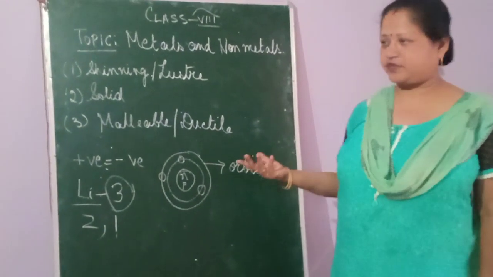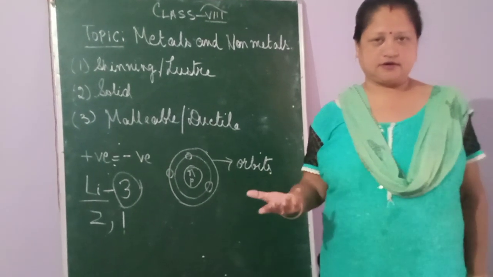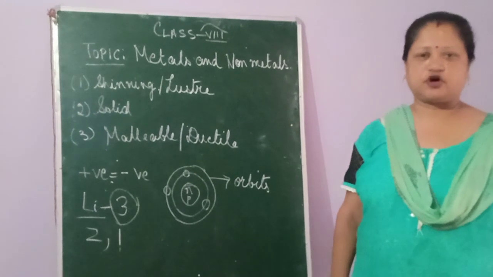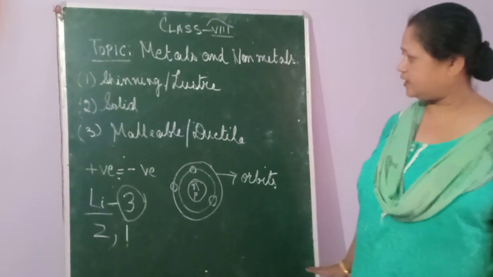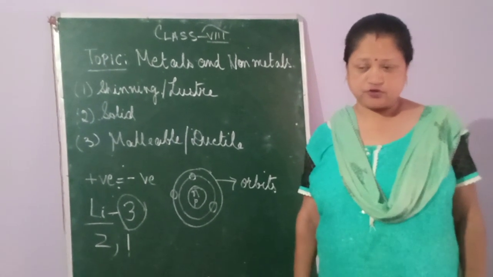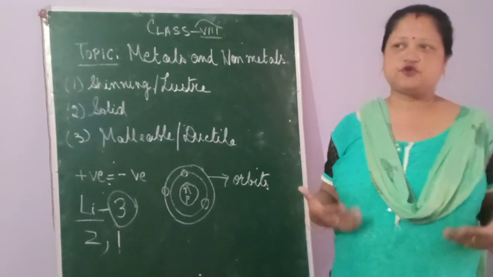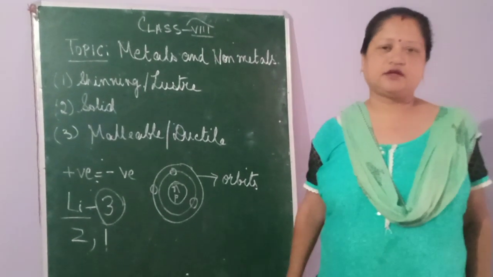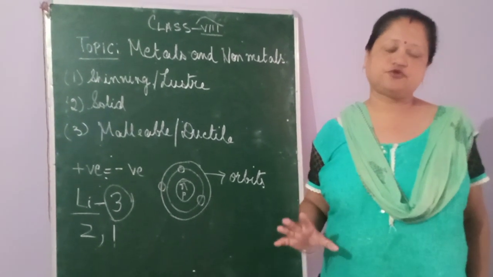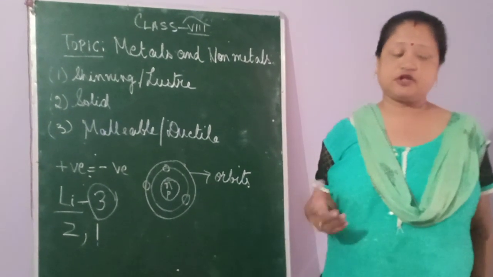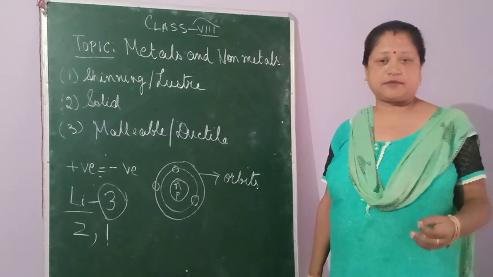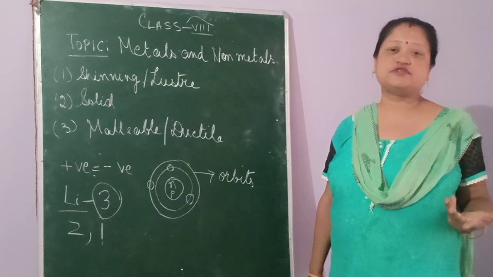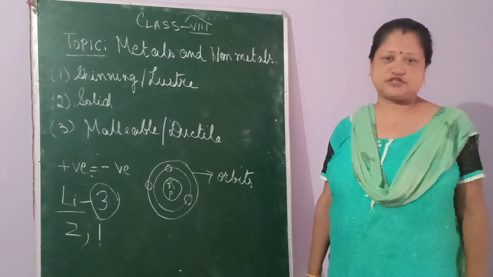And if I talk about non-metals, they are like phosphorus, then sulfur. These are examples of non-metals. Now, if you tell me the definition of metals: metals are those elements which have a tendency to lose electrons, and then they become positive ions.